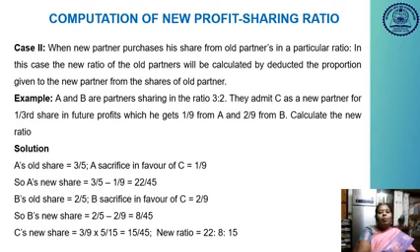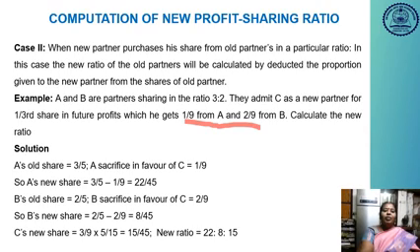So here in this problem, the sacrificing ratio is given. So A sacrifices 1 by 9, B sacrifices 2 by 9 from his old share. Okay, so the new profit sharing ratio is old share ratio minus sacrificing ratio. So this is the formula for calculating the new profit ratio. So here A's old share is 3 by 5, sacrificing share for C is 1 by 9. So A's new share is old share minus sacrificing share. So here 3 by 5 minus 1 by 9.